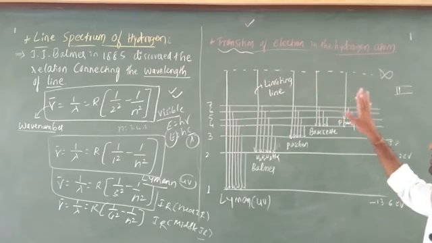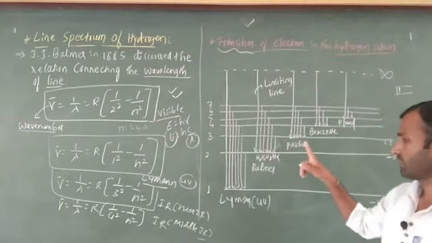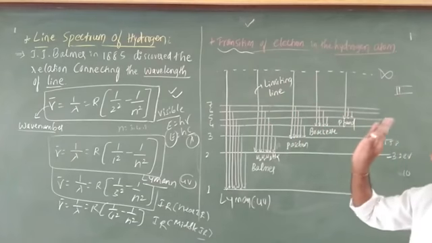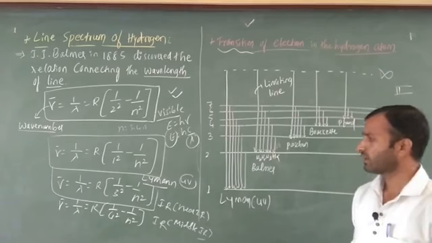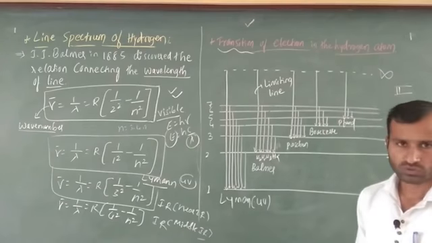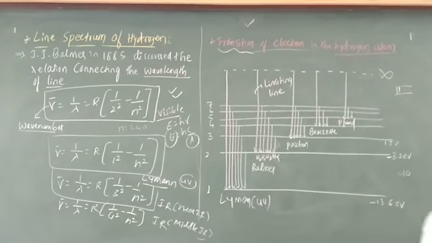This indicates the transition of electrons in the hydrogen spectrum. This we call the limiting line, Lyman, Balmer, Paschen. Is it clear? Everything is clear. The most important thing: I told you the completely basic idea. Make it perfect. Next I am going to solve problems on this one. If you want, you can take a screenshot.